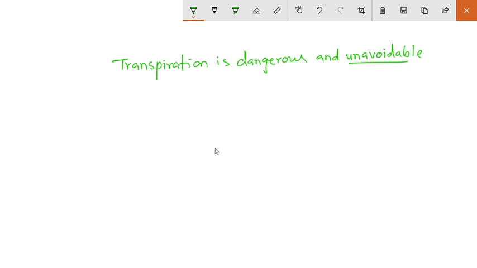Okay, but it is necessary also, because it helps to maintain the temperature of the body as well as to maintain the transpiration pull, and therefore it helps in absorption of water, and it also avoids the injury of the plant due to the high temperature. Okay, and therefore it is unavoidable.